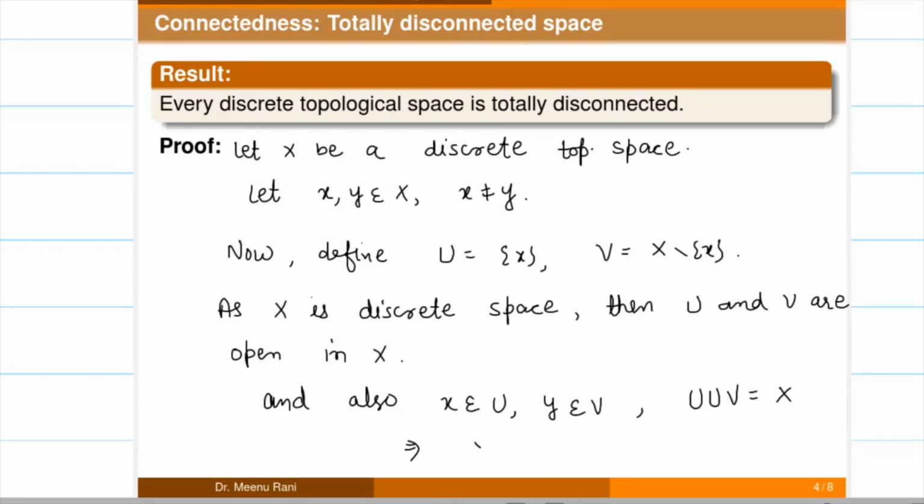This proves that X is a totally disconnected space.